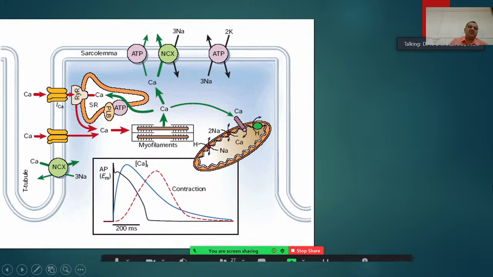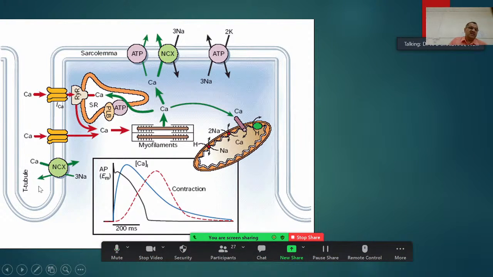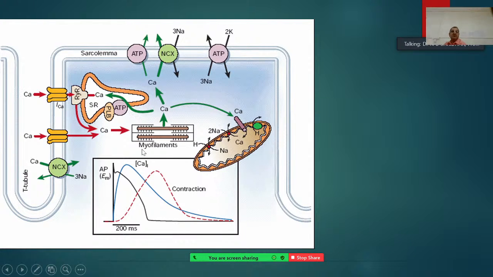This is the sarcolemma, and here is the adenosine triphosphate energy-dependent mechanism, and also here the action potential. Initially there will be opening of the sodium channels, then the low calcium channels will open, then the potassium channels start opening here, and ultimately it is in the resting phase.